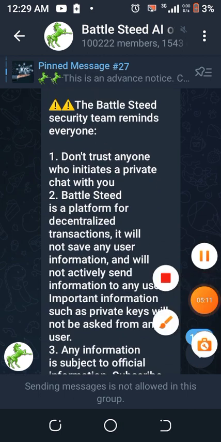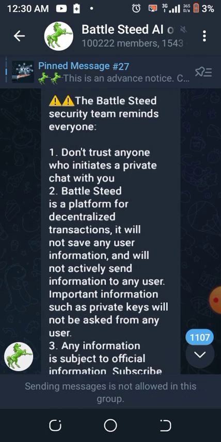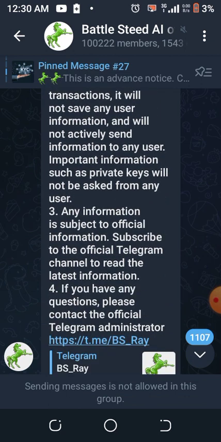The instruction that they are giving here is that at any point in time you should not entertain any form of information. See it here, it says don't trust anyone who initiates a private chat with you. Then number two: Battlesteed is a platform for decentralized transactions, and it will not save any users' information. So that's what they are trying to tell you, that this thing is legit, and then you just follow through with what is happening. Let me just go straight to how you can claim this, so that on your own you can go through this particular information.